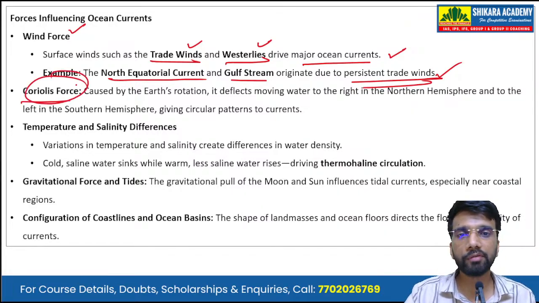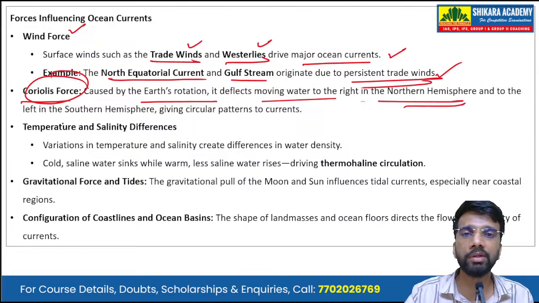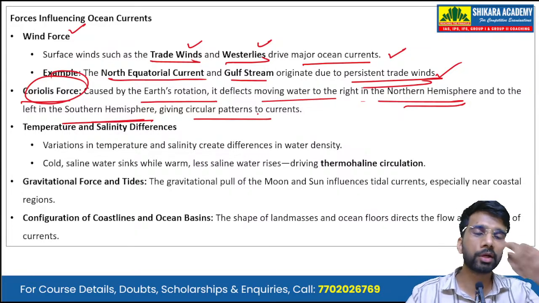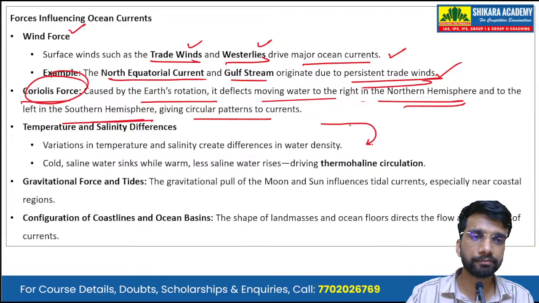Then there is Coriolis force, which is caused by the Earth's rotation. It deflects moving water to the right in the northern hemisphere and to the left in the southern hemisphere, giving a circular pattern to currents. So in the northern hemisphere, it moves the water to the right, and in the southern hemisphere, it moves the water to the left.